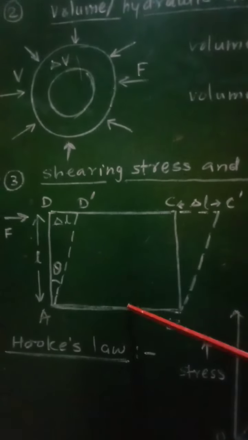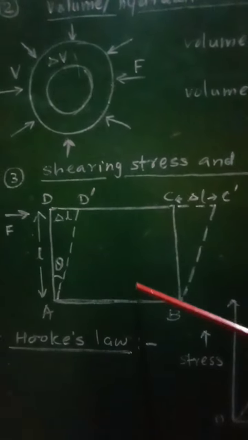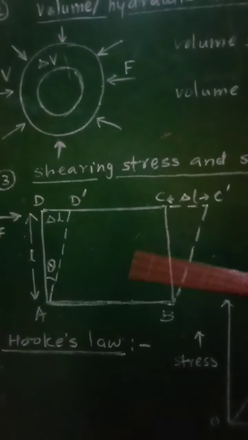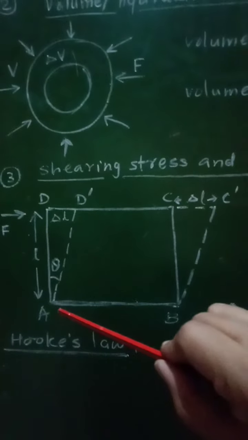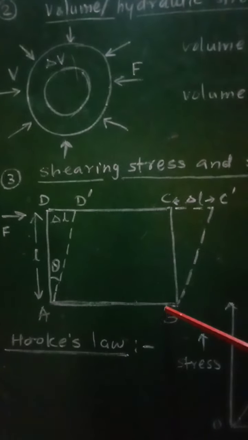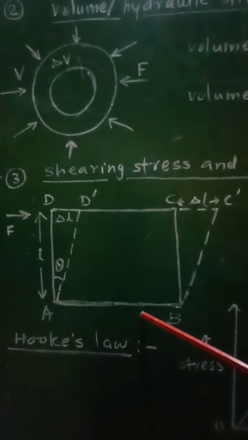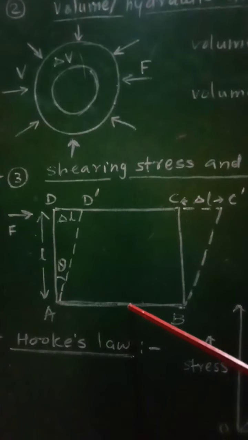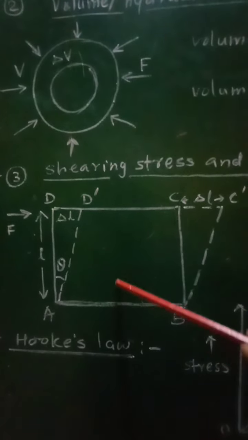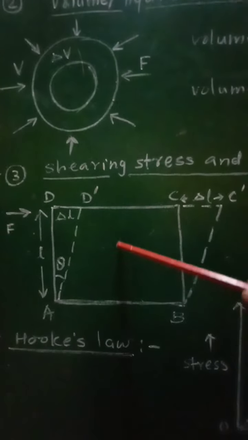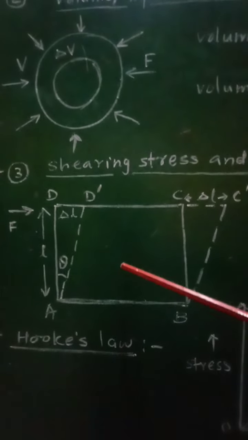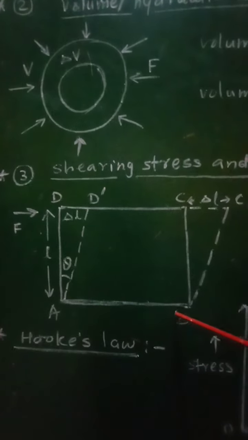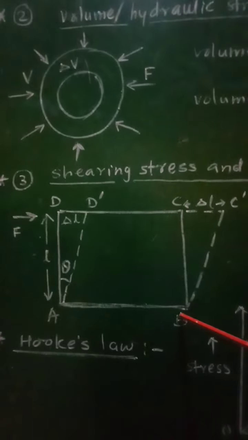Then suppose this cubical shape is made up of different horizontal layers such that the layer at the bottom, that is AB, is kept fixed. There will be no displacement of this AB layer, and above this all the layers will be movable, that is they are loosely connected with this bottom layer AB.